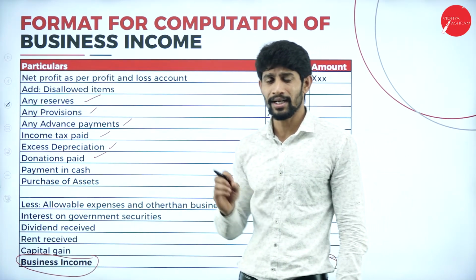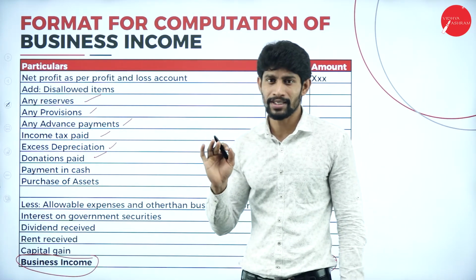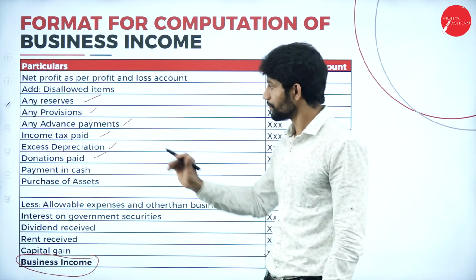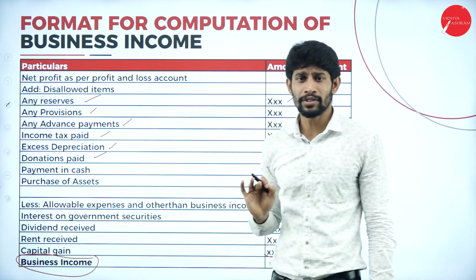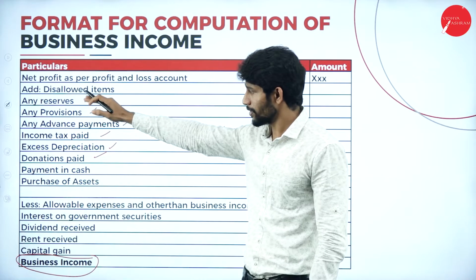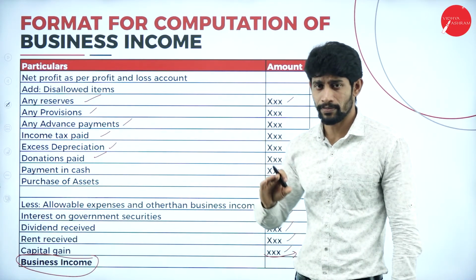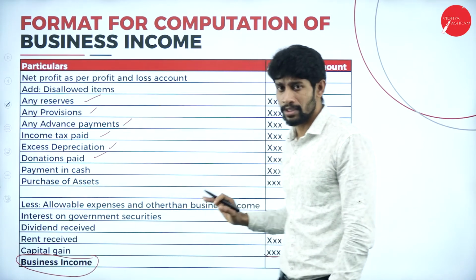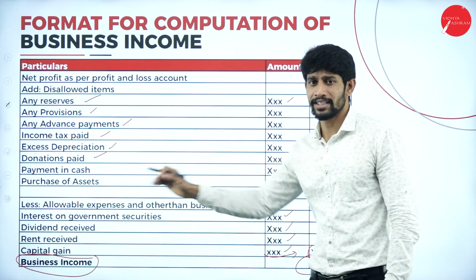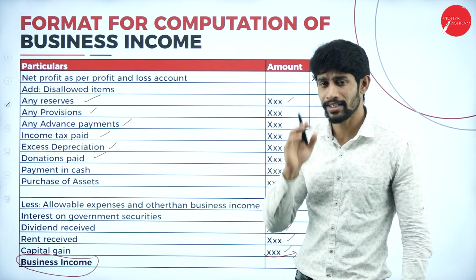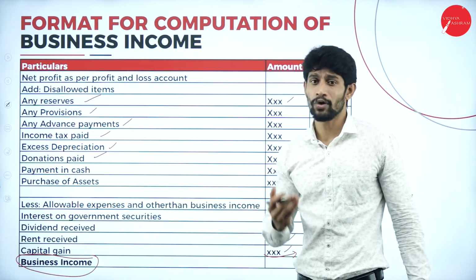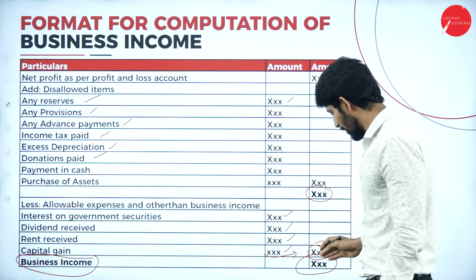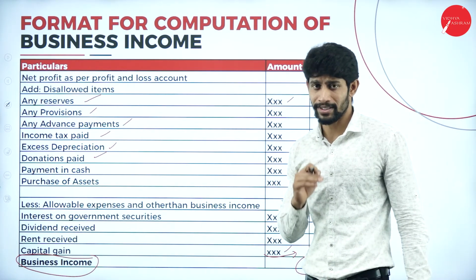Very easy to understand, and you will compulsorily get this question for 15 marks in your exam. Just write down the net profit, and to net profit add disallowed items, the items which are not considered as business expenditures. Then total it, then deduct the items which are not considered as business income, and deduct the allowable expenses which are not claimed under the profit and loss account. Then you will get some balance. That balance is called business income.